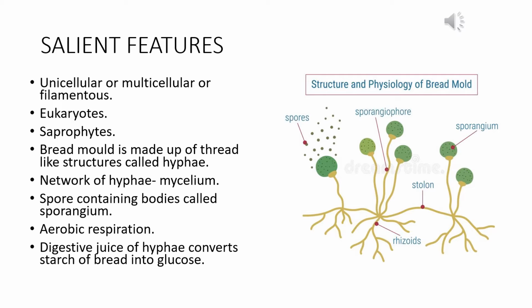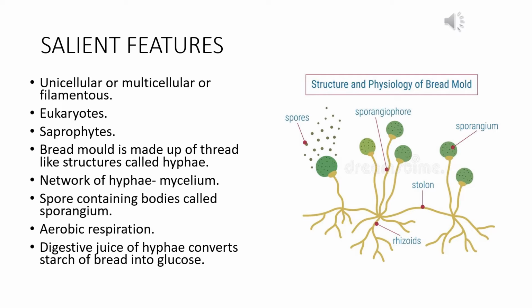They start developing from the hyphae, and all these sporangia are connected with the hyphae by a long process which is called sporangiophore. Now the tuft of sporangium and sporangiophore are connected with another bunch by a process which is called the stolon. The erect hyphae are called sporangiophores and the rounded bodies are the sporangium.